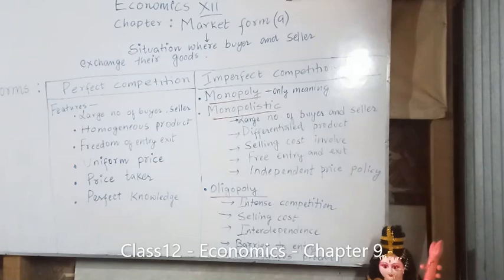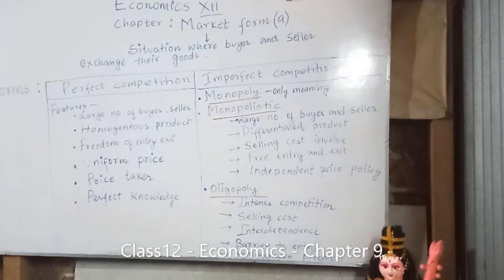Price taker means that in a perfectly competitive market, there are a large number of buyers and sellers, and all the sellers are selling an identical product, so they cannot charge any price. They have to charge the price that the market has decided for them, and therefore they are price takers. They are not price makers. They cannot make their own price. They have to accept the price the market is deciding for them, and therefore firms under perfect competition are price takers. Clear? And the last point is perfect knowledge.